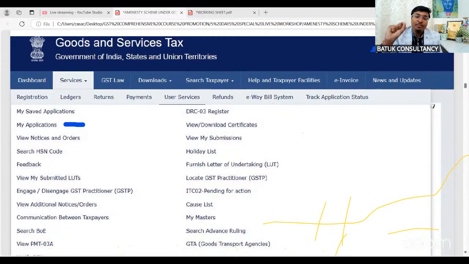You can file an application before the appellate authority for the early hearing. On the basis of this ground, they may go for the early hearing, because it will be a hearing of just 5 minutes and your order will be passed. So that is the best way. And for your 3B and 1 mismatch, directly go for the amnesty scheme. This scheme is available for you. Is that okay, Mr. Rahul?